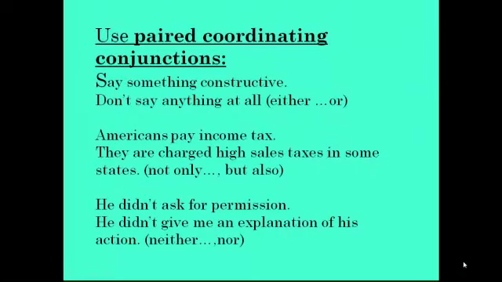Use paired conjunctions. Say something constructive, or don't say anything at all: either or. Americans pay income tax. They are charged high sales tax in some states: not only but also. He didn't ask for permission. He didn't give me an explanation of his action: use neither nor.